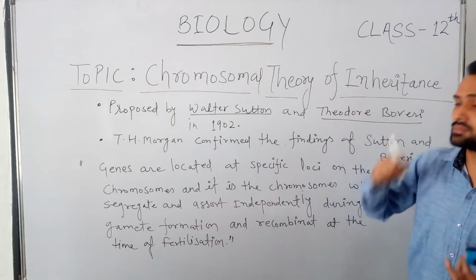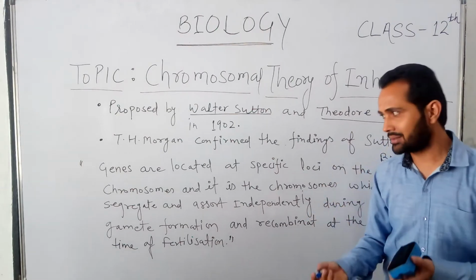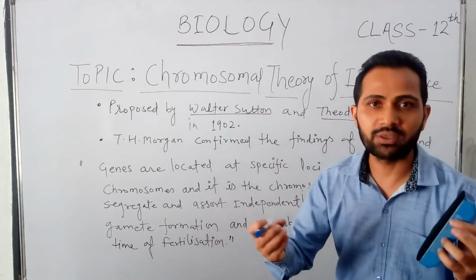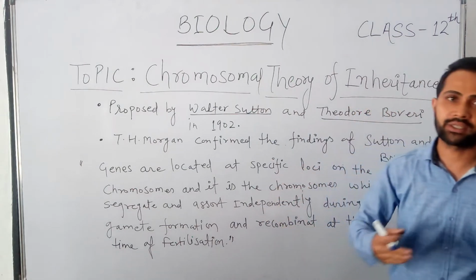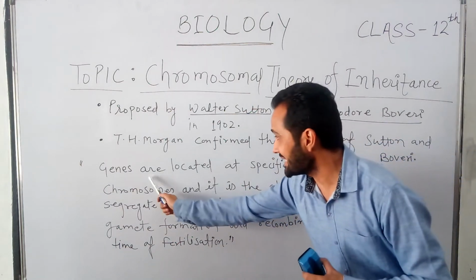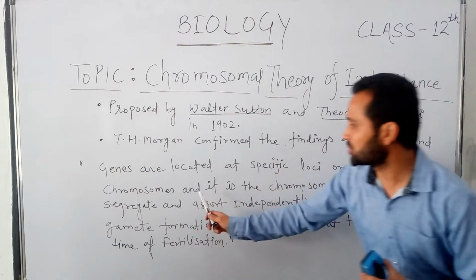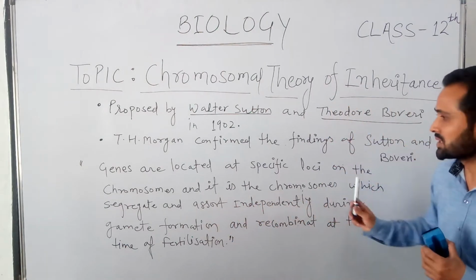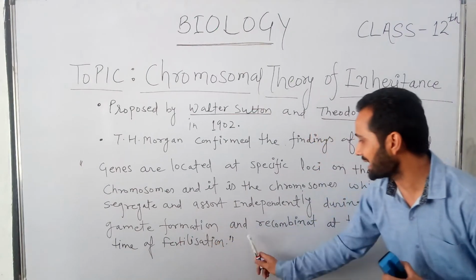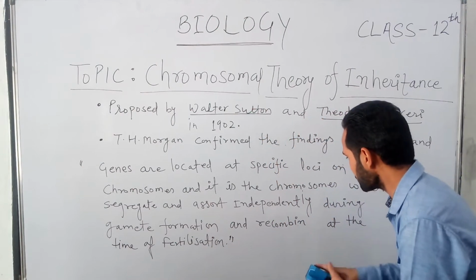So, what is the chromosomal theory? Up to 1900, everyone was convinced that genes are the things which carry the characters from generation to generation. But according to the chromosomal theory, genes are located at specific loci or places on the chromosome, and it is the chromosomes which segregate and assort independently during gamete formation and recombine at the time of fertilization.